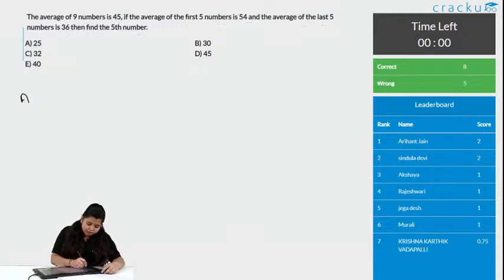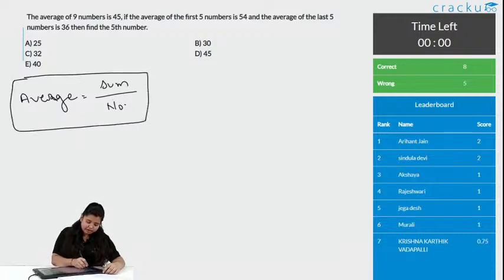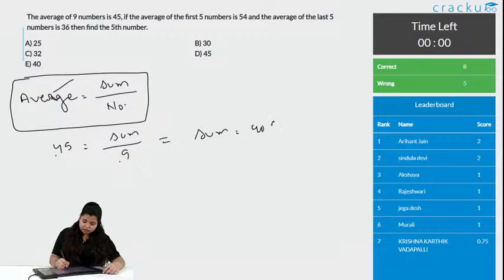We know average is equal to sum of numbers divided by total number of things. This is the basic formula for average. Here we have the average, so 45 is equal to sum divided by 9. So, what is the sum we get? We get 45 into 9, that is 405. We got the sum of 9 numbers.